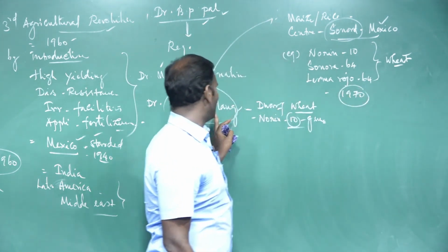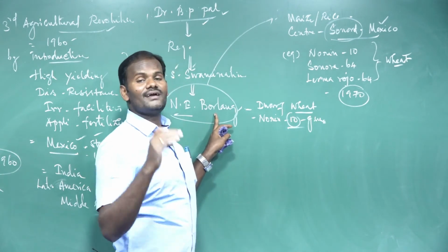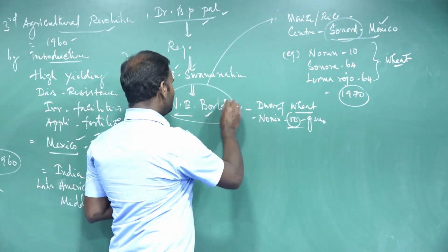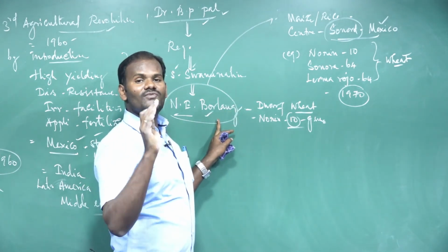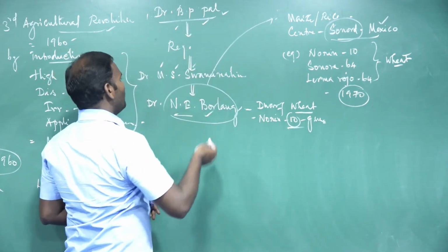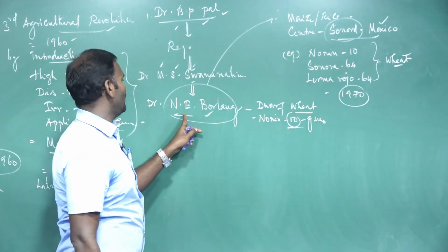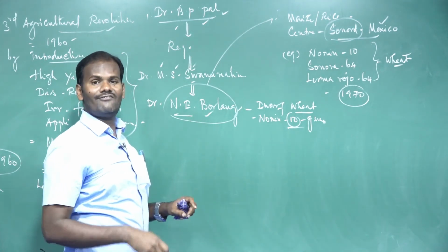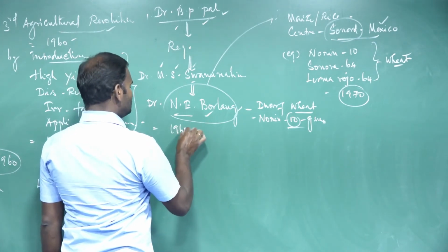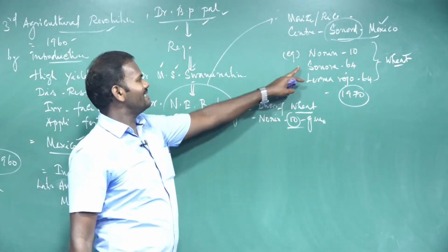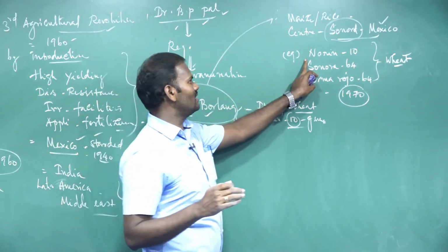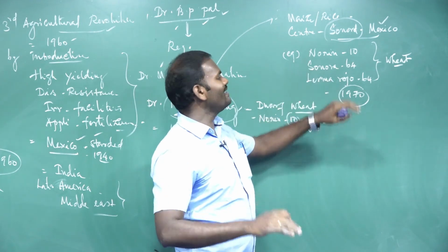So Norman Borlaug was awarded the Nobel Peace Prize in 1970. Hence he is called the father of the Green Revolution. That is why Dr. Pal requested M.S. Swaminathan to arrange a visit of Norman Borlaug to India to develop our native crops. As a result, in 1963, this Norin 10 wheat variety, a dwarf wheat variety because of possessing the dwarfism gene, the Norin 10 gene,